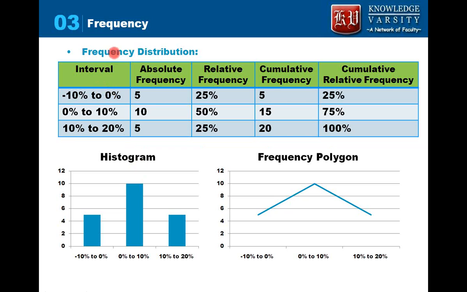Now we will go to what is frequency distribution. In school we have done this kind of distribution, wherein some data set is given. So let's say we have a various return data set, and from there we perform a tally and find out how many of this data set fall in this interval, how many fall in this interval, how many fall in this interval. From there we find how many are falling, that is the frequency. So 5 data set fall in this interval, 10 in this, 5 in this. So these are the absolute frequency of that interval.